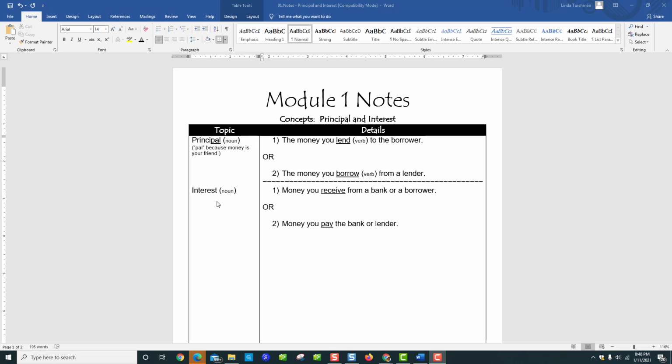So now we're going to talk about interest. Interest is also a noun. It's a thing. But interest is the money that you receive from a bank or a borrower. So if you deposit your money into the bank, your principal, you will receive some interest from the bank. Or if you lend your money to a borrower, you will receive some interest from the borrower. It can also go the other direction. If you borrow money, you have to pay interest. So it can also be the money that you pay to the bank or to the lender.